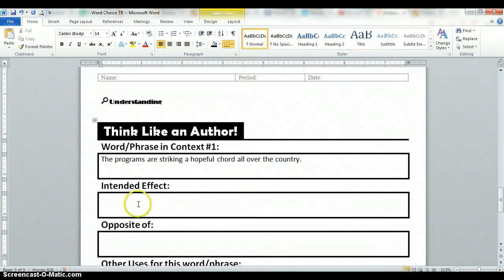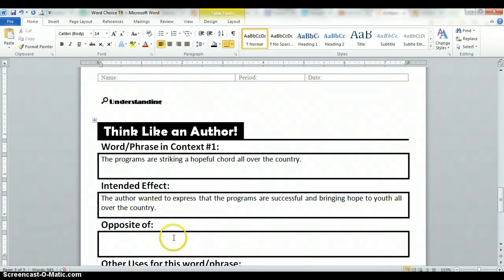Now, what is the intended effect of this word? What did the author want to say through this? I know that a chord is a string in an instrument. I definitely know that's not what he was referring to. I think his intended effect is that the programs are resonating all over the country, that they're bringing hope, that they're being successful. So I'm going to say the intended effect is the author wanted to express that the programs are successful and bringing hope to youth all over the country.